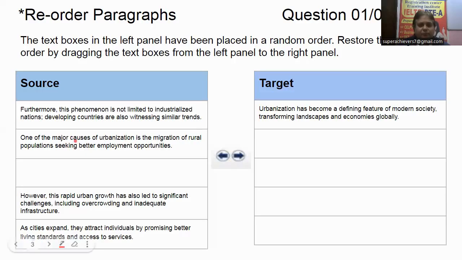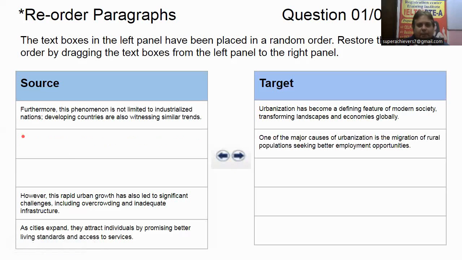So what we will do? We will pick the second one. I am saying that this one we will drag and drop to the right side. Now what did we get? We got the introduction of urbanization and the explanation of urbanization.